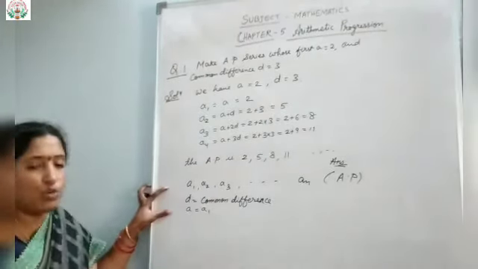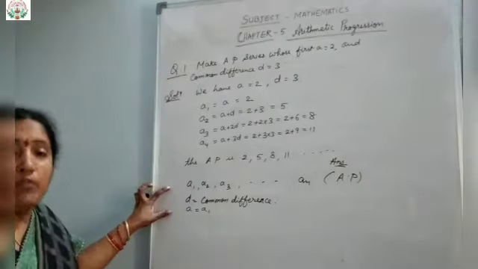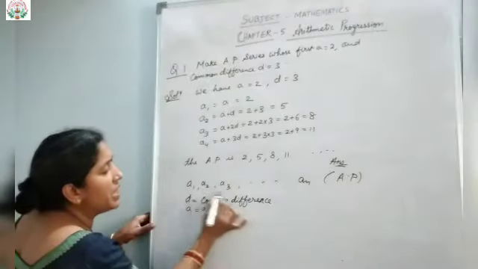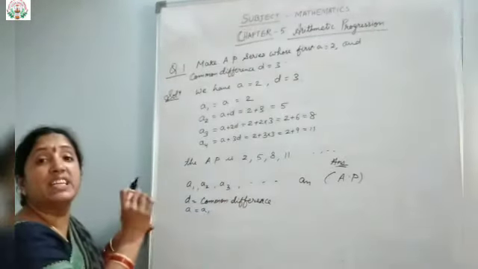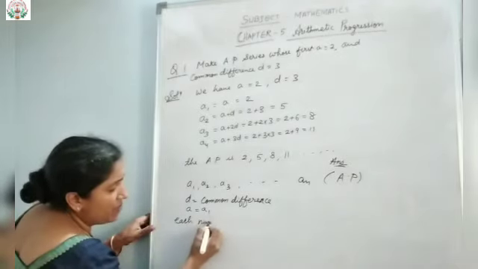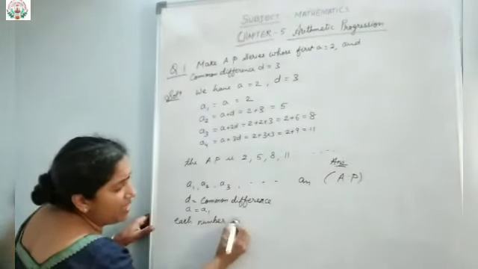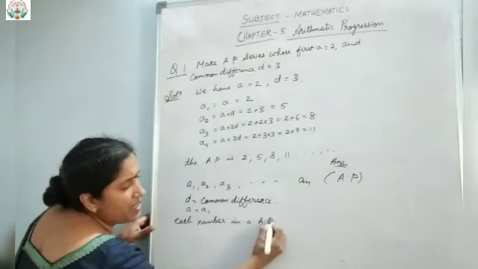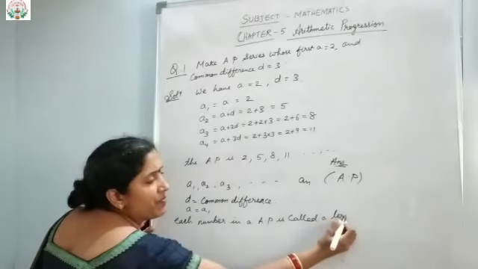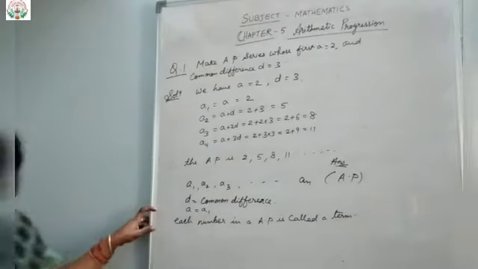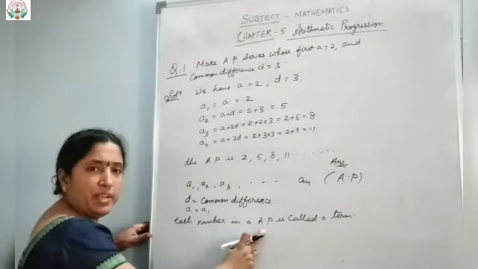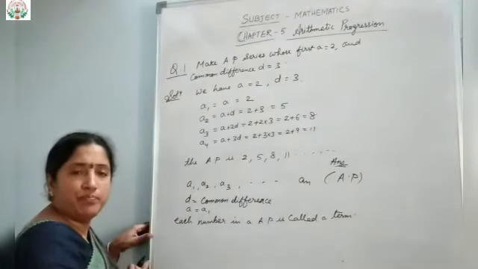Okay, so this particular series A1, A2, likewise it is given. Then this is called what? An AP, when the common difference is the same. In that, each of these A1, A2, A3 is called a term. That's why each number in an AP is called a term.